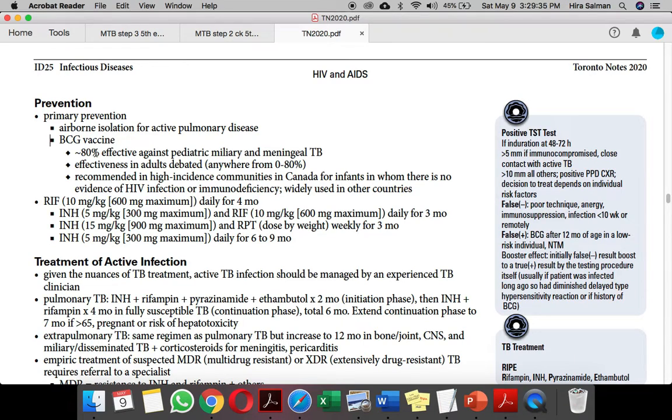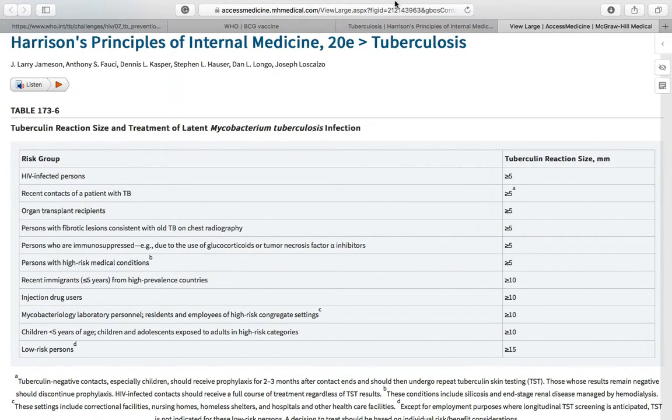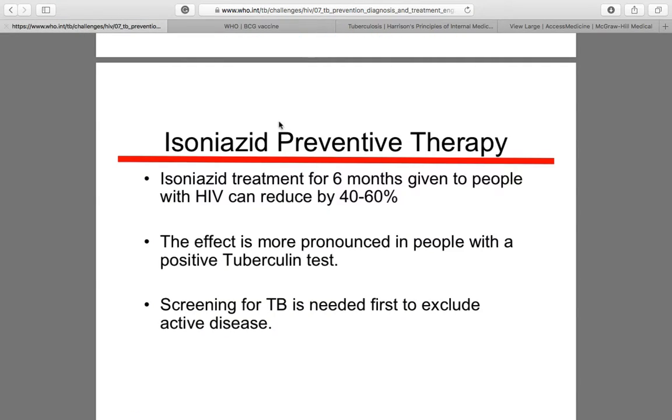But why are we not choosing the BCG vaccine here? Because there's something in debate, or it is only for children, so we should not keep it as the best option, right? Now I just wanted to show you this WHO guideline.